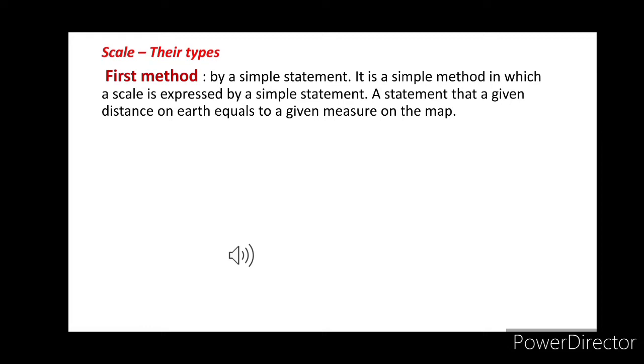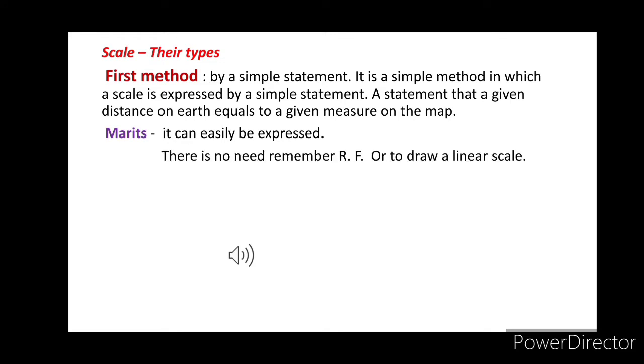The first method is by a simple statement. By a simple statement is a method in which a scale is expressed by a statement, that a given distance on the earth is equal to a given measure on the map. It has some merits. Number 1, it can easily be expressed. Number 2, there is no need to remember or to draw a linear scale.